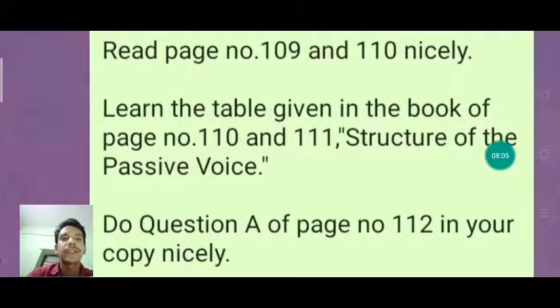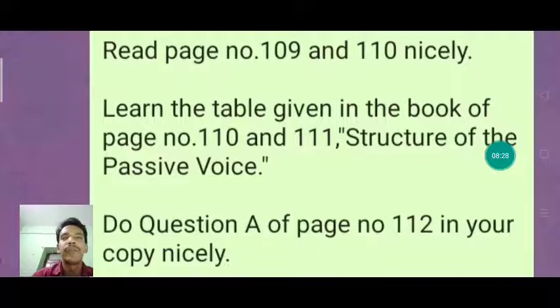Now we can discuss the question answer, children. So what are the question answers? Read page number 109 and 110 nicely. Learn the table given in the book on page number 110 and 111. Structure of the passive voice. So you know what is there in the structure of the passive voice?